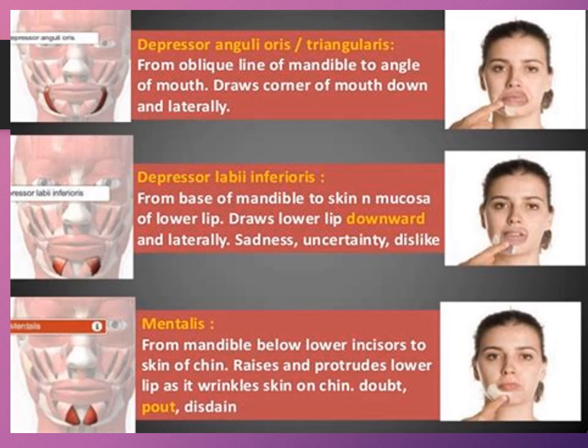The depressor anguli oris or triangularis draws the corner of the mouth down and laterally when we show sadness. And the depressor labii inferioris also draws the lower lip downward and laterally when we show sadness and uncertainty or dislike. The mentalis muscle raises and protrudes the lower lip as it wrinkles skin on the chin. So this happens when we pout or when we show disdain or doubt.